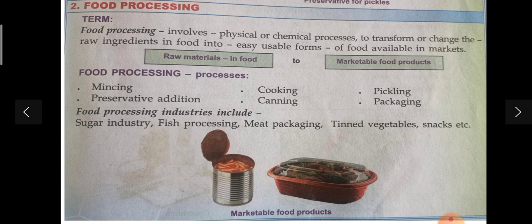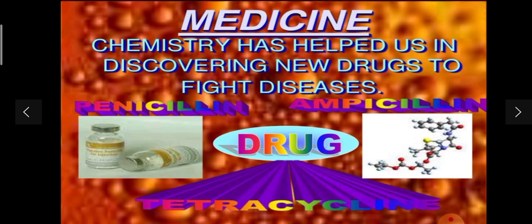Is it clear? Next is about medicine. Where do we use chemistry in the medical industry? Chemistry has helped us discover new drugs to fight diseases. For example, we'll take penicillin. Penicillin is a medicine to kill bacteria or stop diseases. Also ampicillin and other drugs use chemicals. Correct. So these show the importance of chemicals in the medicine industry.